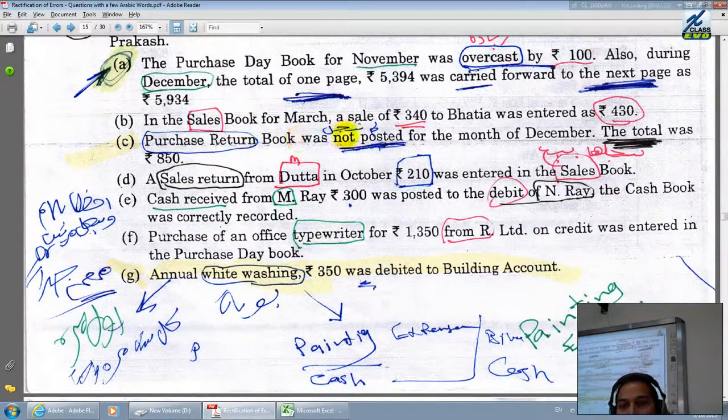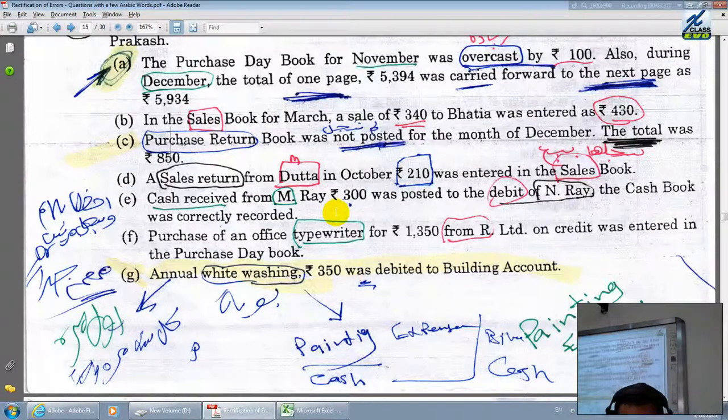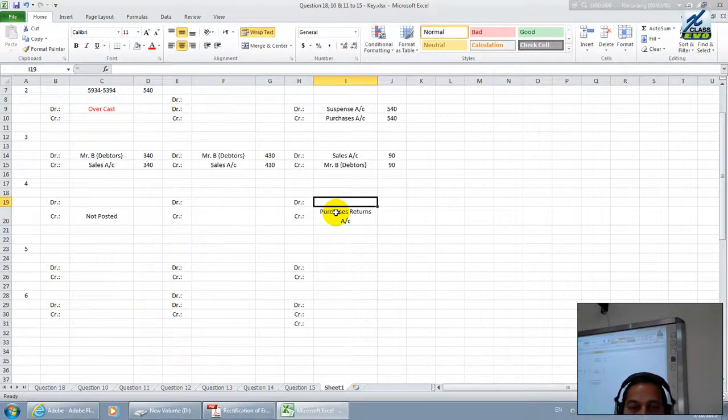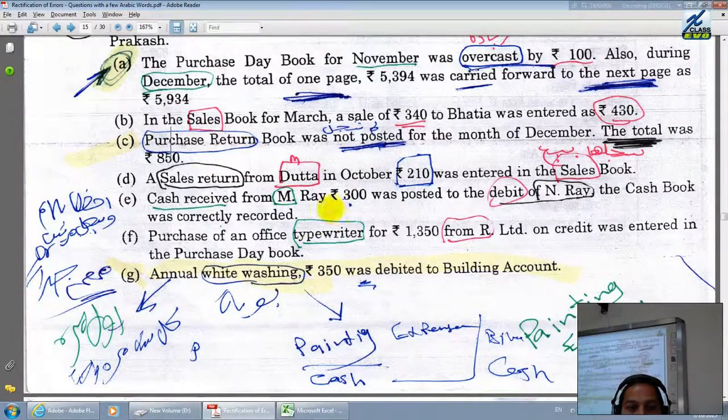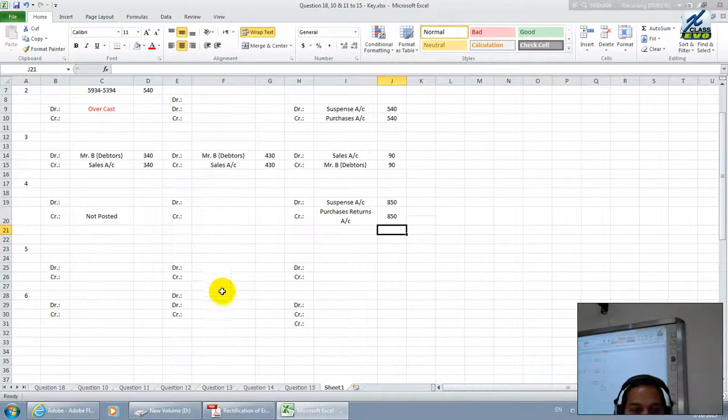Purchases returns book was not posted for the month of December. The total value is 850. Purchases returns is a credit balance, but it was not posted. Not posted means they have not written anything. Now we need to make it out. Therefore, write down here purchases returns account. Debit is nothing, therefore suspense account will come on the debit side. The value they say is 850. Write down 850.